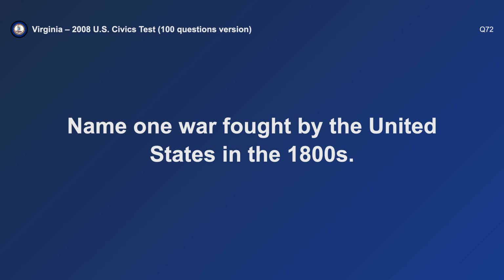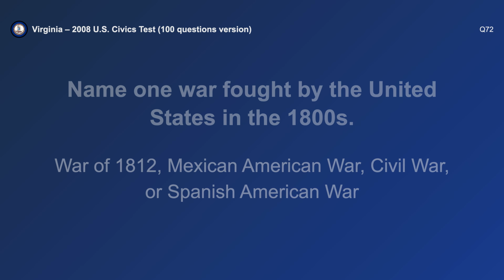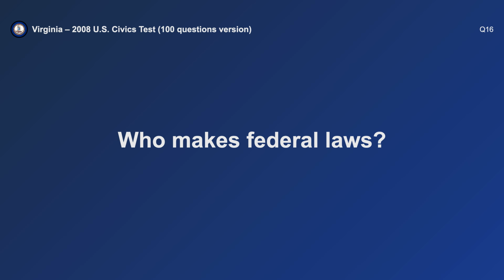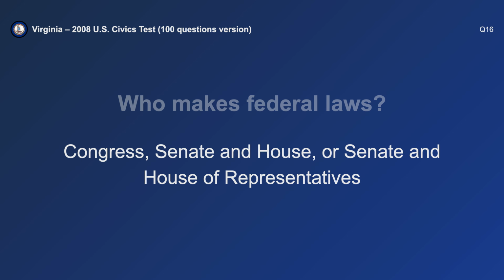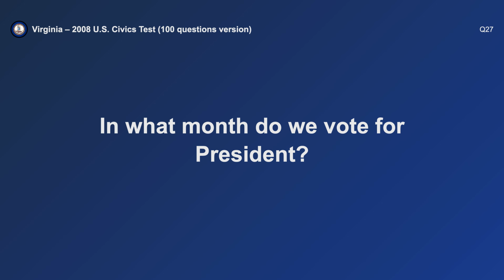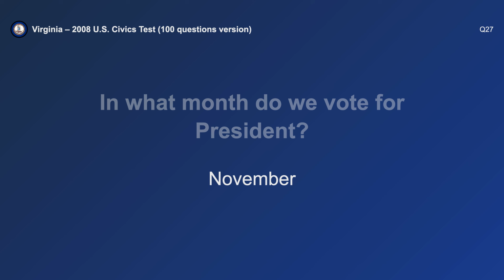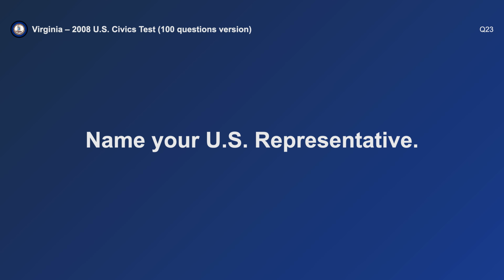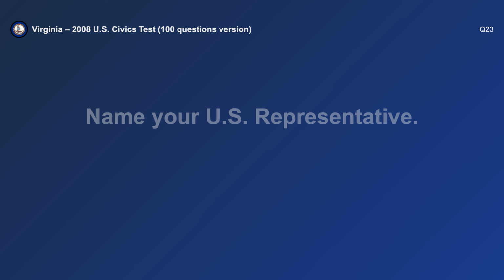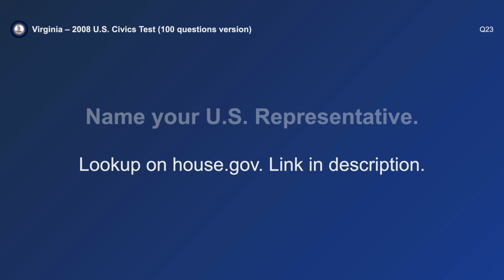Name one war fought by the United States in the 1800s. Civil War. Who makes federal laws? Congress. In what month do we vote for president? November. Name your U.S. representative. Look up on house.gov, link in description.